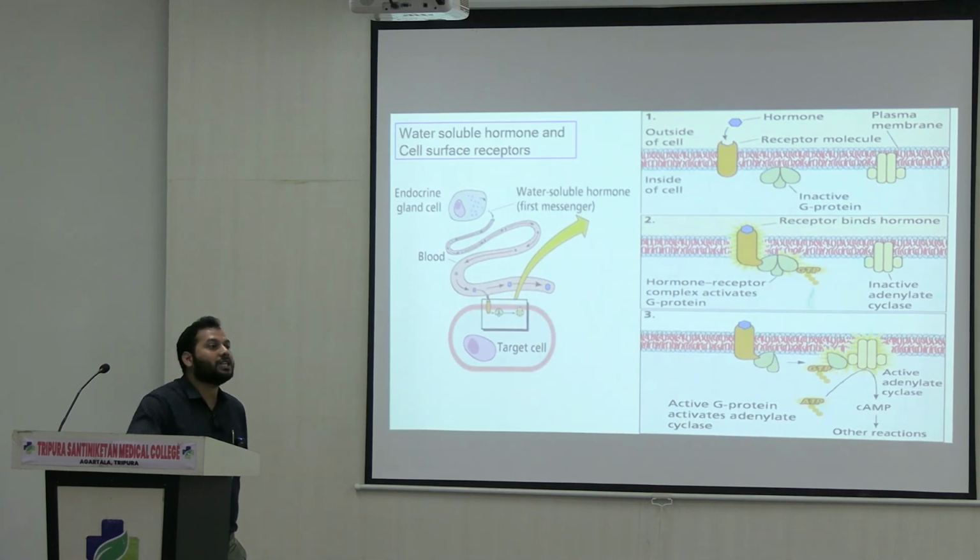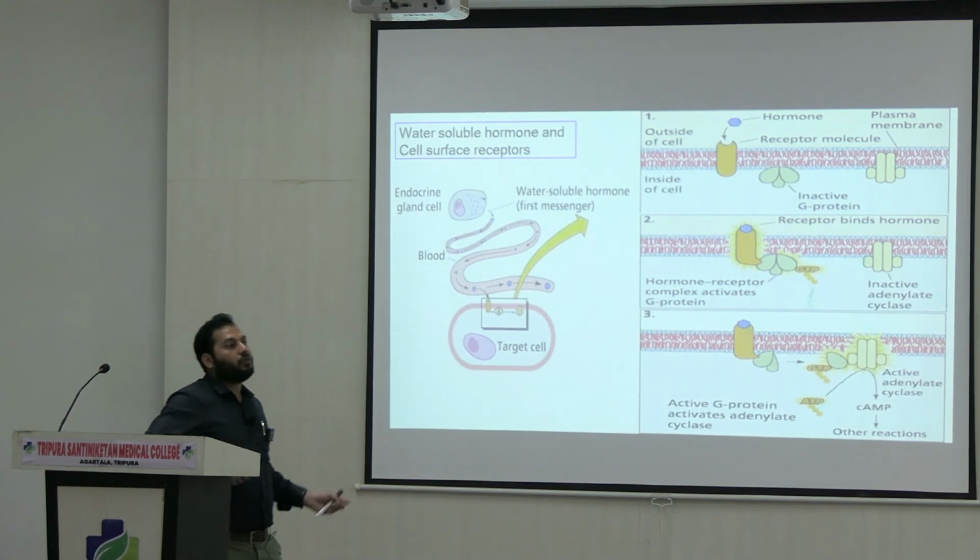Now, the question is, what is the first messenger? The first messenger here is the hormone itself, right? So, cyclic AMP is produced in the presence of active adenylyl cyclase. Once cyclic AMP is produced, it takes part in a cascade of reactions that is essential for the cellular response, right?